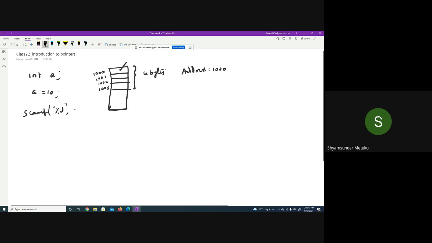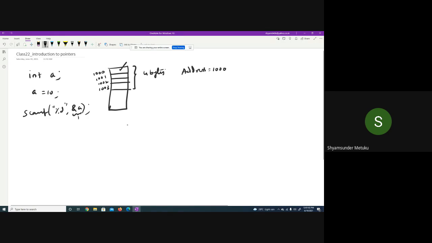Then what do you write? Ampersand, isn't it? What does this ampersand indicate? I only explained the syntax so far, but never mentioned the ampersand. Today I want to tell you what this ampersand indicates.